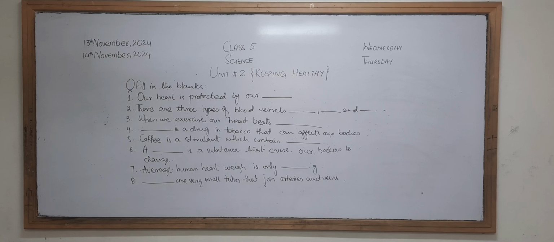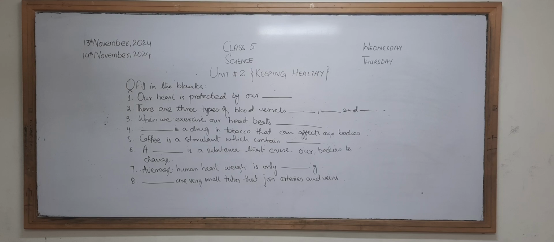The drug that is present in tobacco or cigarettes is named dash. Number 5 is, coffee is a stimulant which contains dash. Which type of drug is present in coffee, acting as a stimulant and a reliever from stress?